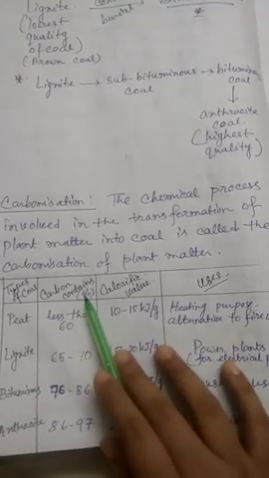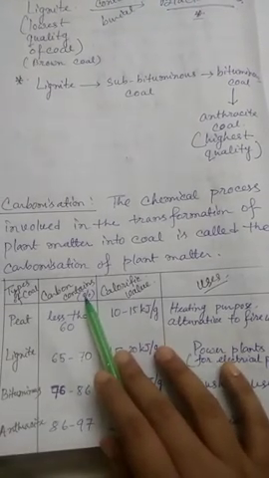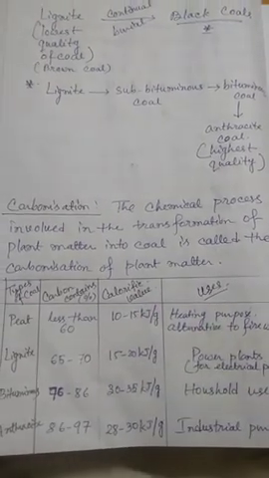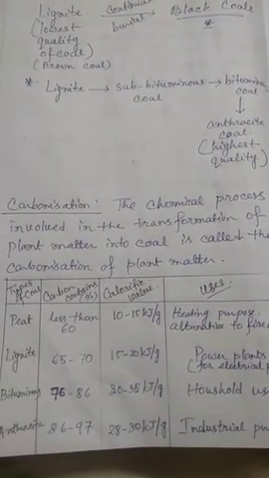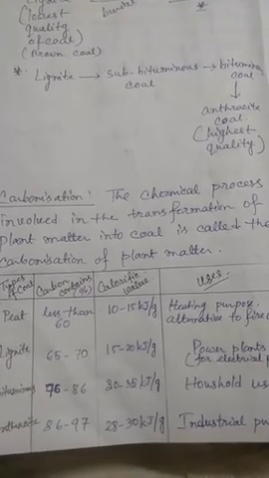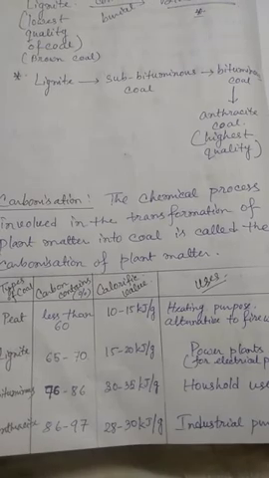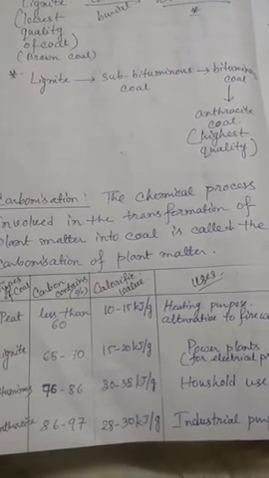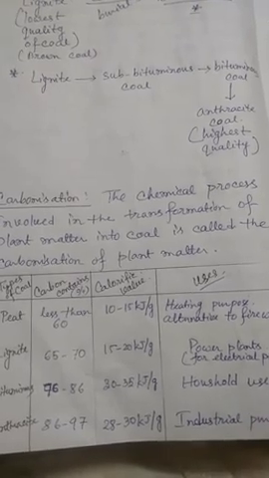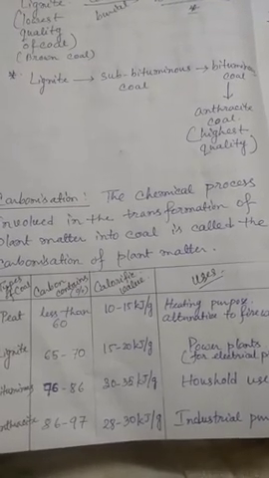Now here are the points: first, carbon content; second, calorific value; and third, uses. Carbon content. As the coals gradually transform from one into another, the carbon content increases.